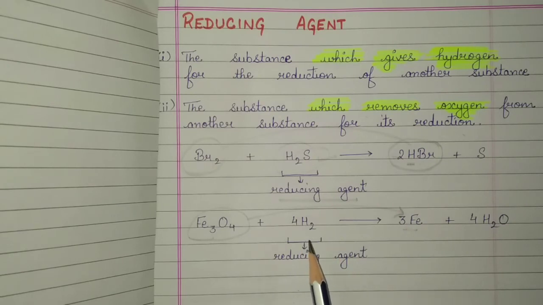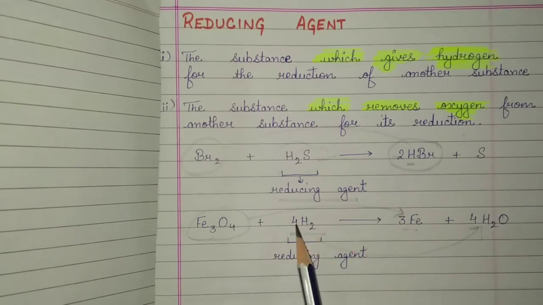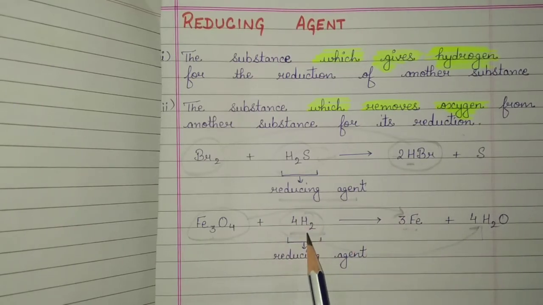But which substance has removed oxygen from it? It is hydrogen. Hydrogen has removed oxygen from ferric oxide to form water. So hydrogen acts as a reducing agent in this reaction because hydrogen is a substance which has removed oxygen from ferric oxide for its reduction.